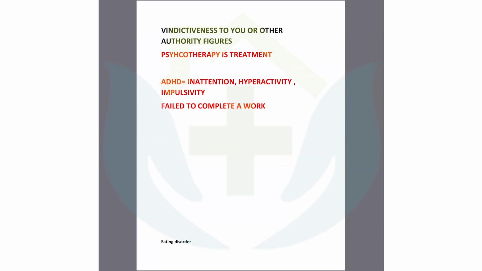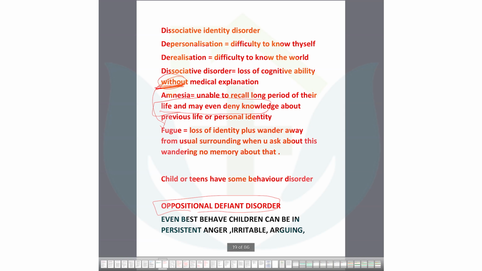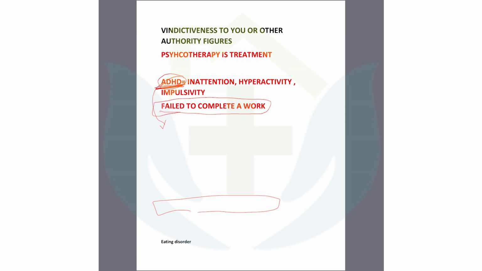Psychotherapy is the treatment. Sometimes this is similar to ADHD, attention deficit disorder, but in case of attention deficit disorder, this patient could have some congenital anomalies and some other problems. He will not complete the work. But the oppositional defiant disorder child is brilliant. He behaves very good. Then suddenly he can be angry and abnormal. So he will be brilliant, and the other one is not so brilliant. So you will just differentiate both of them with this type of information.